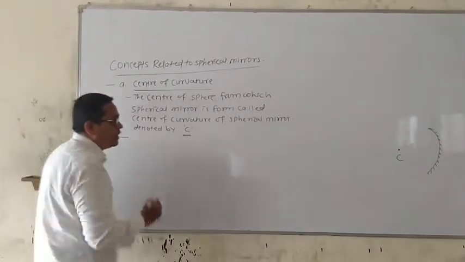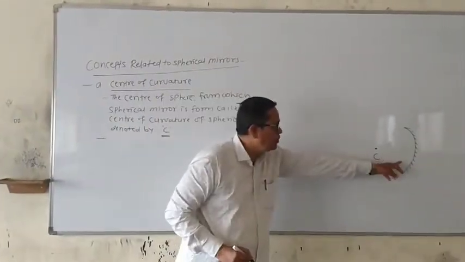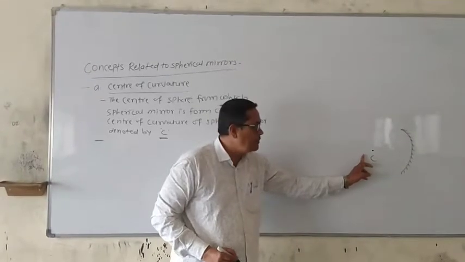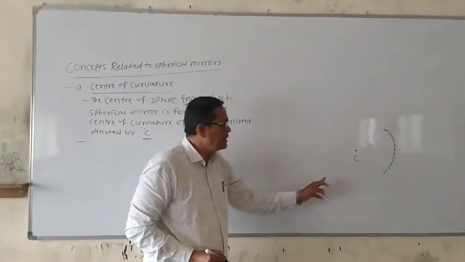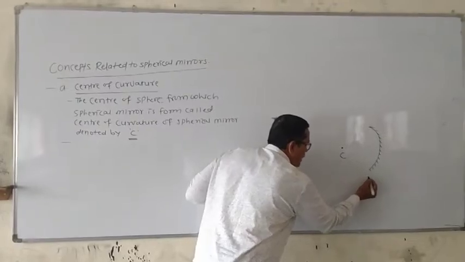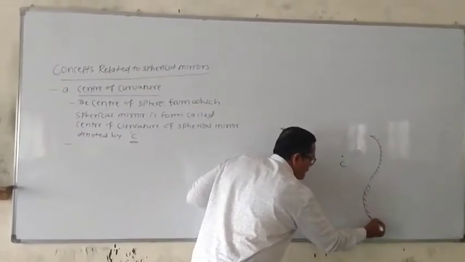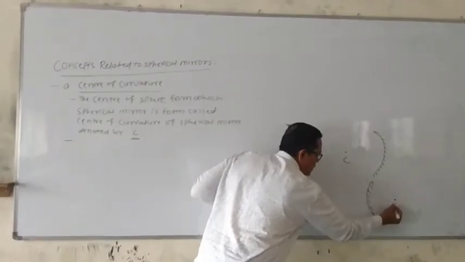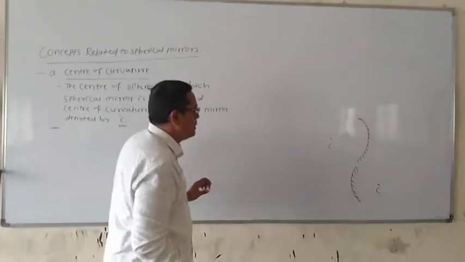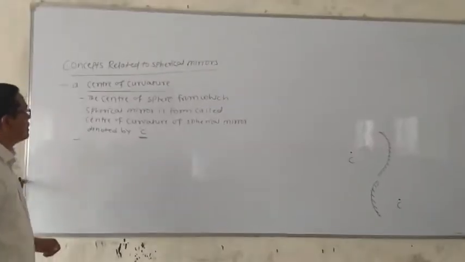The center of curvature of a concave mirror is in front of the mirror, and the center of curvature of a convex mirror is to the right side of the mirror. In this way, that is called the center of curvature.